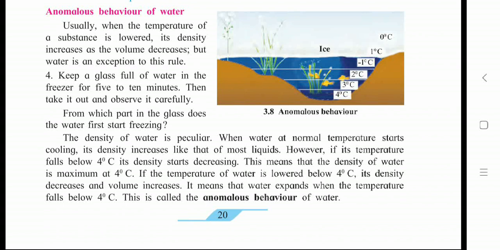Only the first level of water is converted into ice, and in the deeper zones the temperature increases again to 2 degrees, 3 degrees or 4 degrees Celsius, and at 4 degrees Celsius it remains water only, not ice, whereas at 0 degrees Celsius water is converted into ice. Due to this anomalous behavior of water, aquatic life is possible in a cool zone. So this is also one of the properties of water.